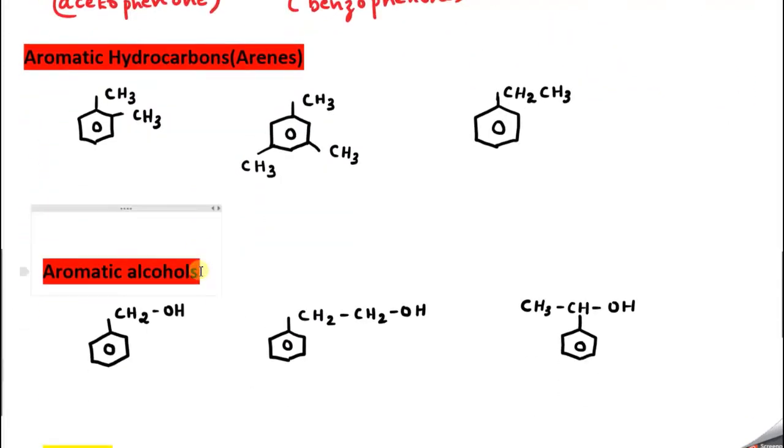Aromatic hydrocarbon means very simple. Here we know that whenever benzene is attached to CH3, we use the term toluene. Correct. So if more CH3 groups are attached, how will you name this compound?